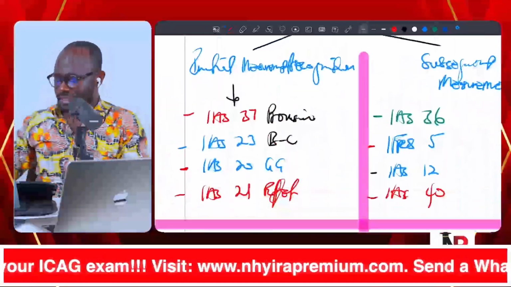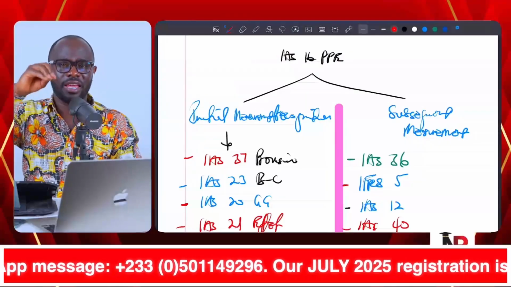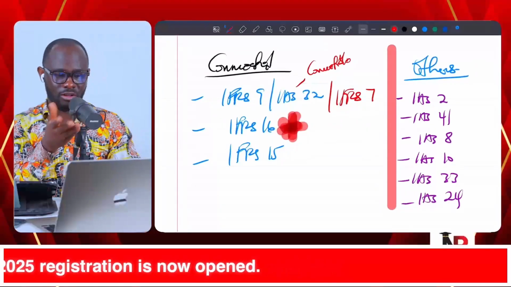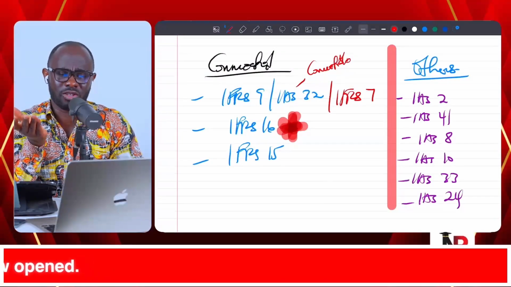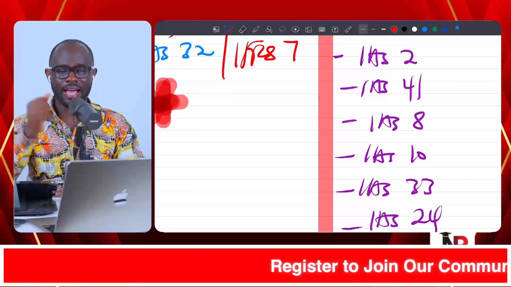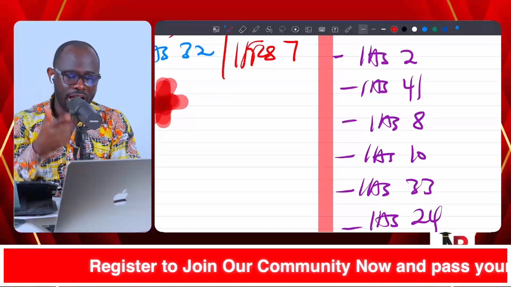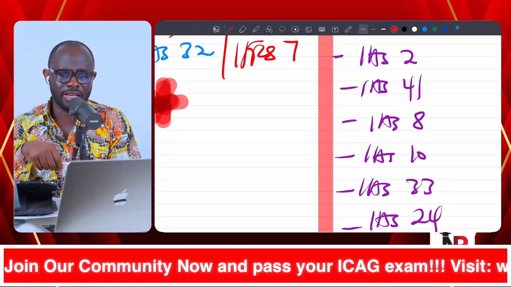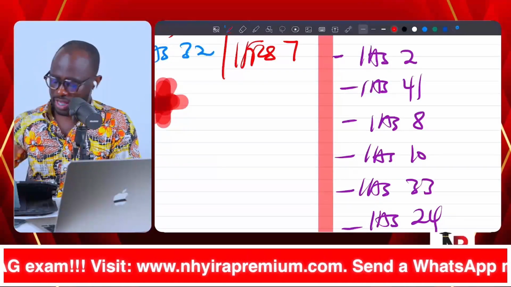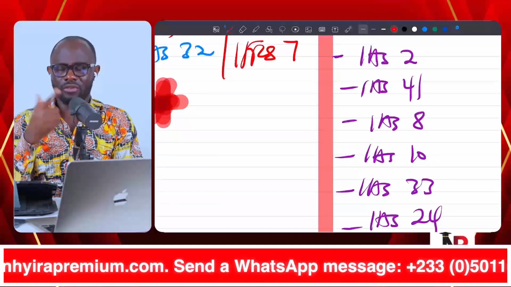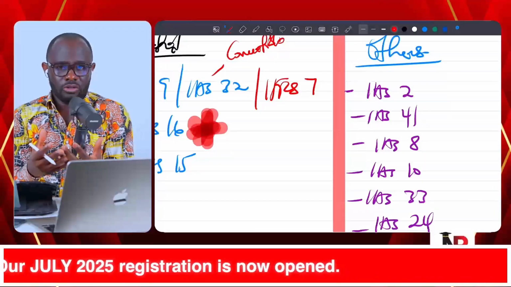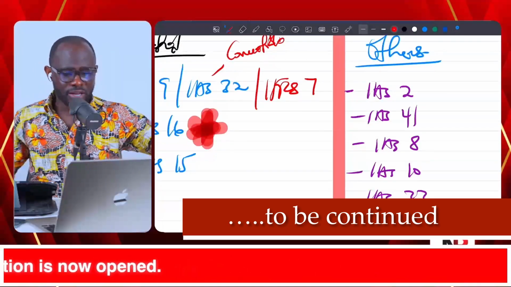So you look at IAS 16. Eight accounting standards coming up, making nine accounting standards just under IAS 16. Then these three accounting standards, or maybe five, financial instruments alone is three, the connection there. Then the other accounting standards like IAS 2 inventories, IAS 41 agriculture, IAS 8 accounting policies, changes in accounting estimates and errors, IAS 10 events after the reporting period, IAS 33 earnings per share, IAS 24 related party disclosures. These are the accounting standards. And this is pivotal when it comes to passing the financial reporting examination.